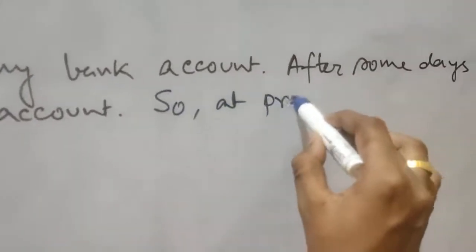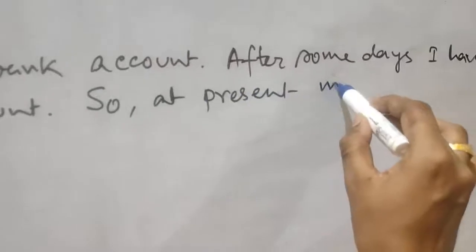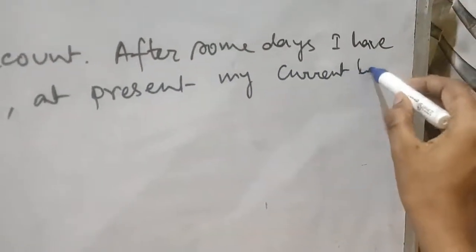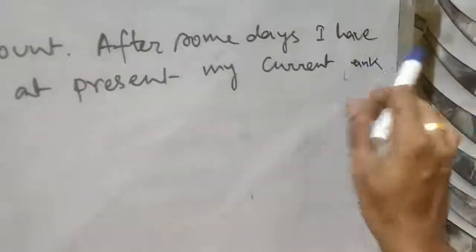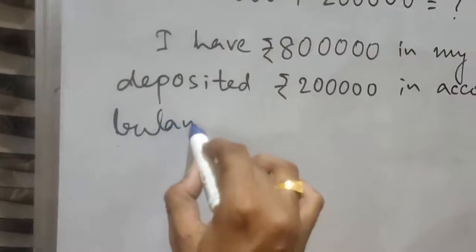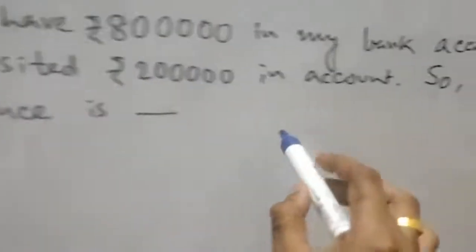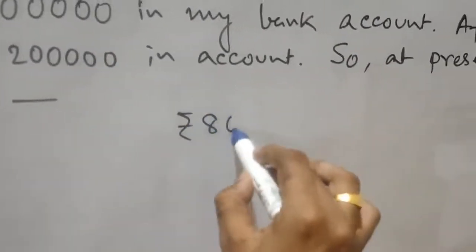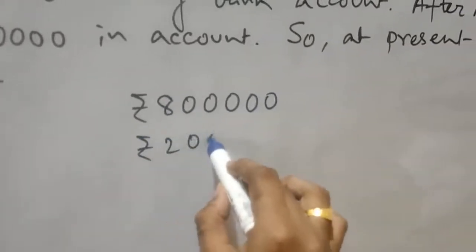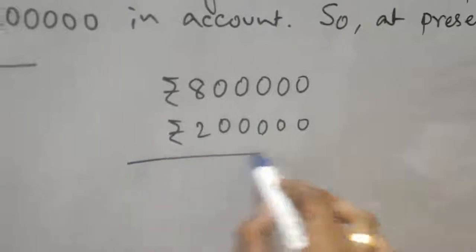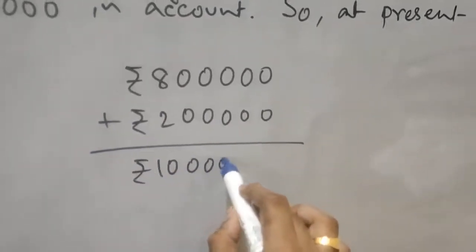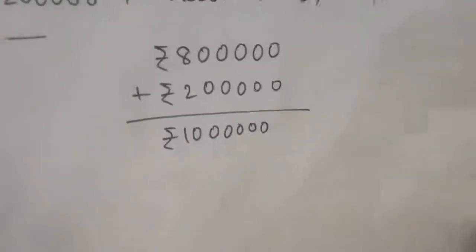So at present my current bank balance is rupees 8 lakh and rupees 2 lakh plus, 10 lakh rupees in your bank account.